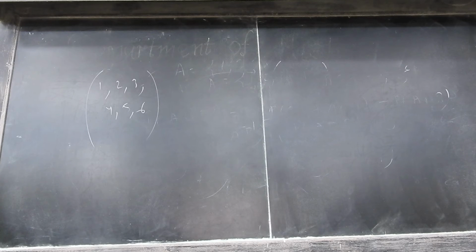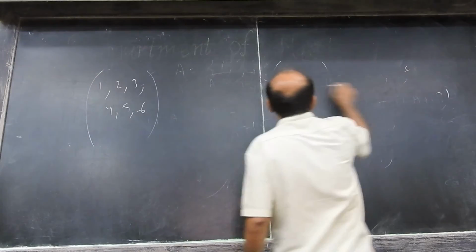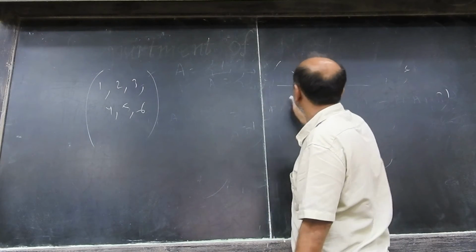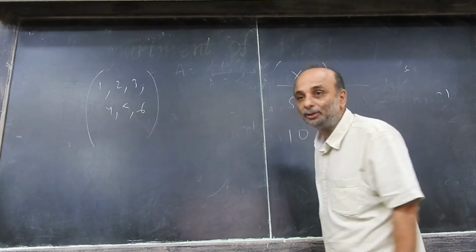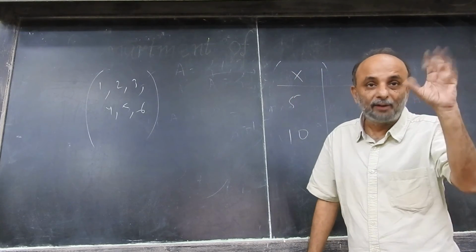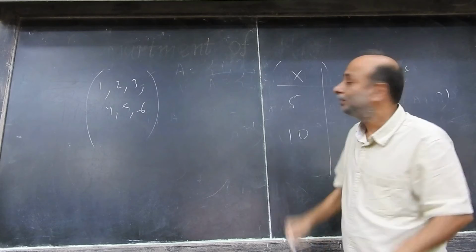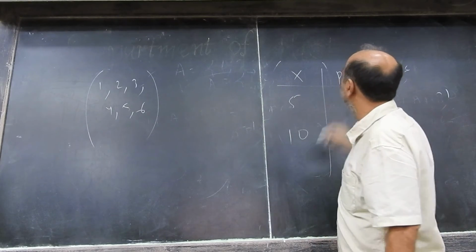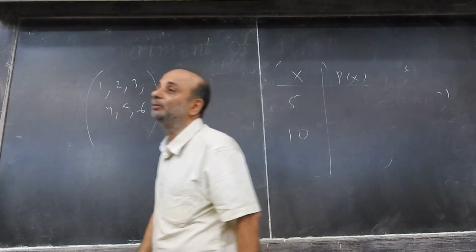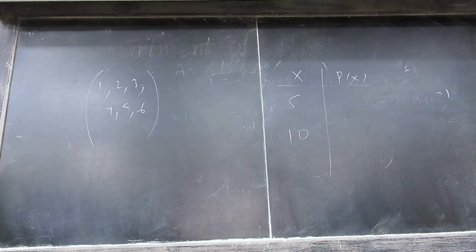We must now find the probability distribution of this random variable. What are your outcomes here? Your outcomes are x, which can be 5 rupees or 10 rupees. They're real valued outcomes, real numbers, right? We must find the probability of 5 rupees and the probability of getting 10. What is the probability of getting 5? If you get 1, 2, 3 or 4, you get 5.